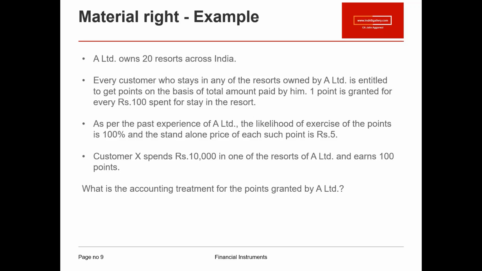The company's historical trend says that these points are 100% encashed by its customers. So let's say we have a customer X in this situation, and he spends 10,000 rupees and earns 100 points. That means he is entitled to 500 rupees of additional discount, which he can encash in his second visit.